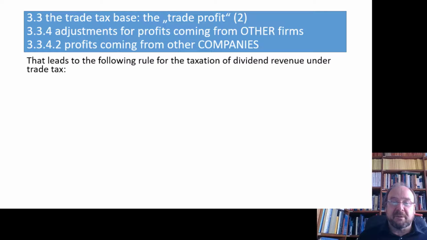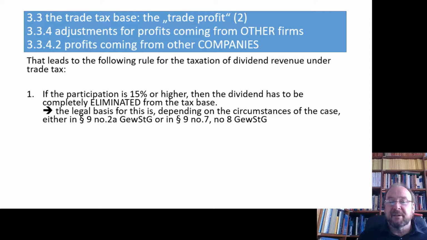So to sum up the rules, for dividend revenue under trade tax, we have first, if the participation is 15% or higher, then the dividend is fully eliminated from the trade tax base. And if in the income from business, so the result which counted for income tax or corporation tax, there is still a rest of the dividend included, you kick it out.